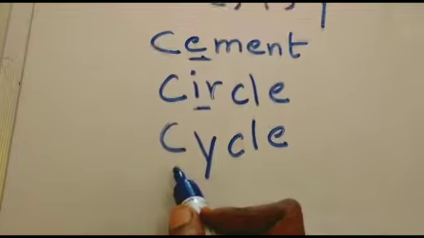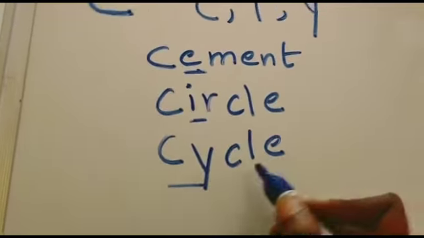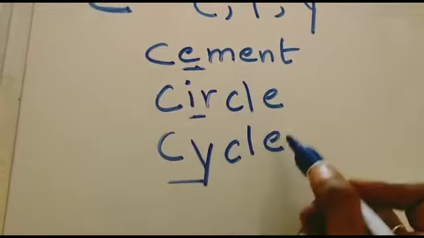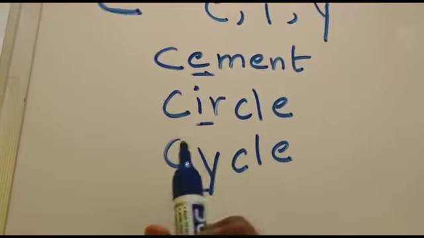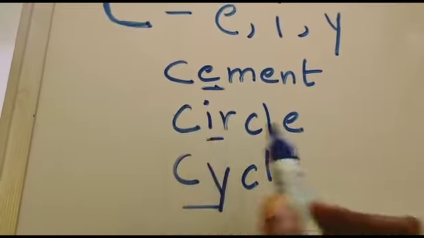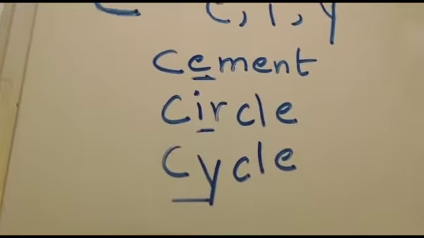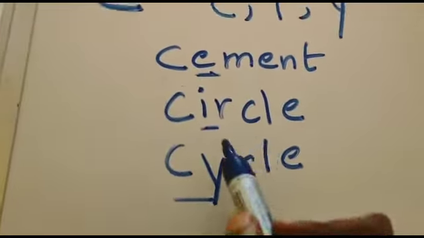C is followed by Y. That's why we are pronouncing the sound of C as Sa. If you observe these two words, we are pronouncing two sounds of C, that is soft Sa and hard Ka. Cy, Sa, Cl, Kla, circle, cycle.